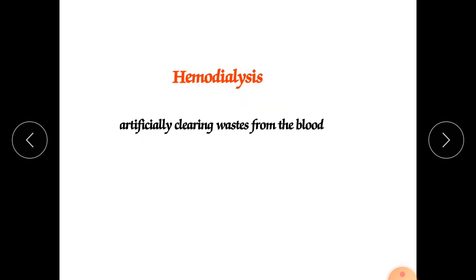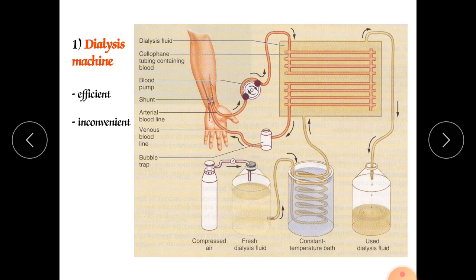Hemodialysis. It is the process of artificially filtering our blood, an artificial filtration unit of our body. What is natural? Kidney. The kidney is the natural filtration unit of our body.